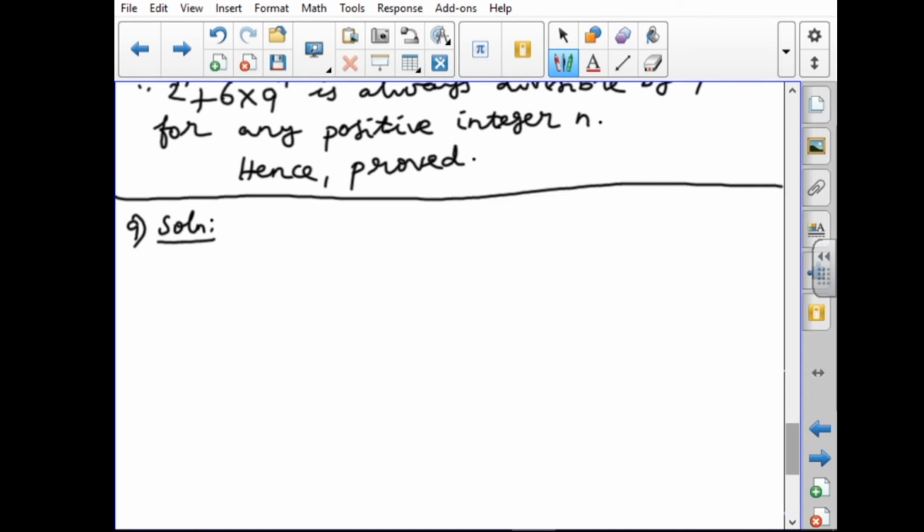To find the remainder when 2 power 81 is divided by 17.